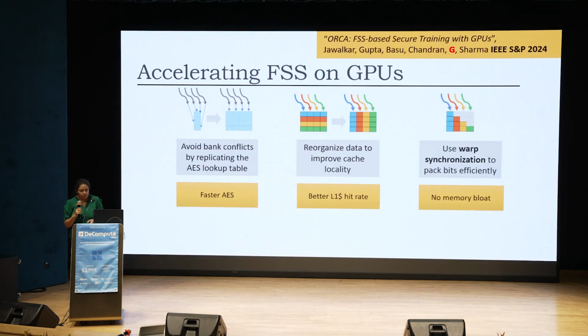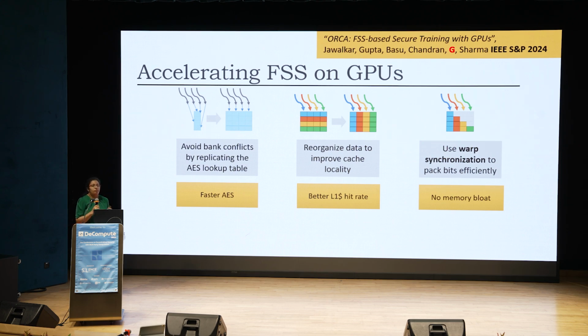While CPUs have intrinsics for AES, GPUs don't. On the other hand, GPUs have many threads which can, in theory, compute many AES operations in parallel. But if you do things naively, you don't get any speedup, and the reason is something called bank conflicts. So you need to do system optimizations to avoid these bank conflicts.